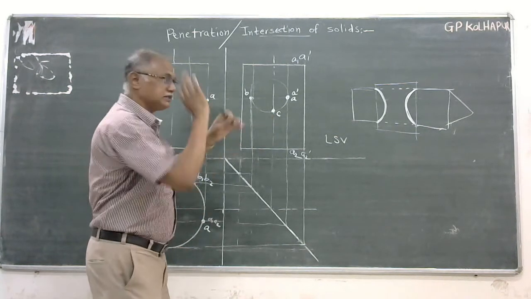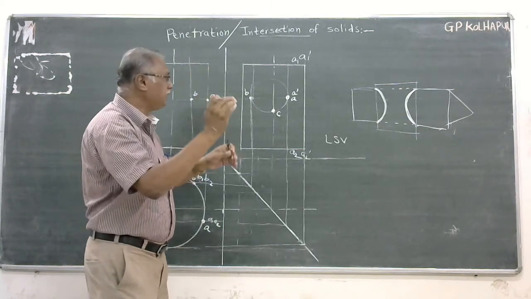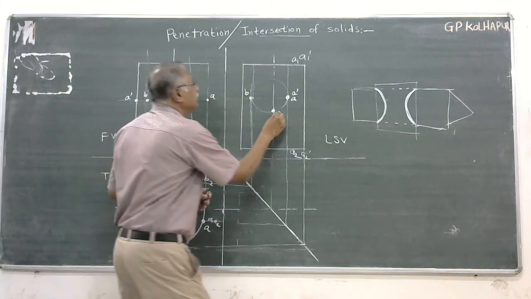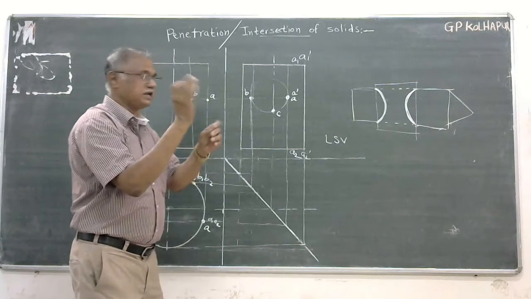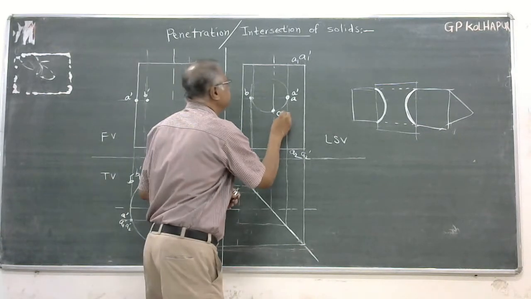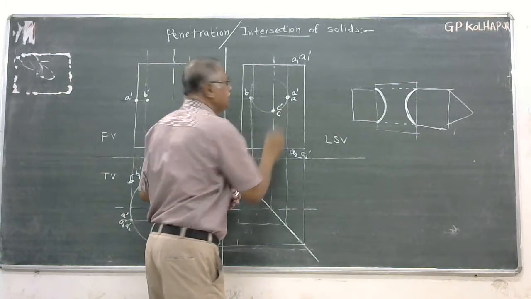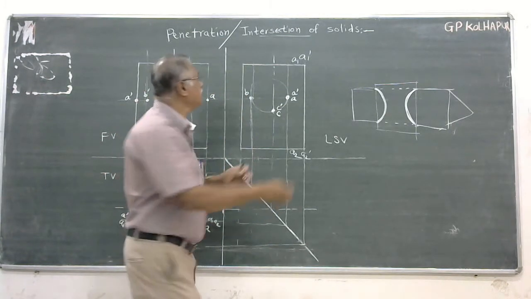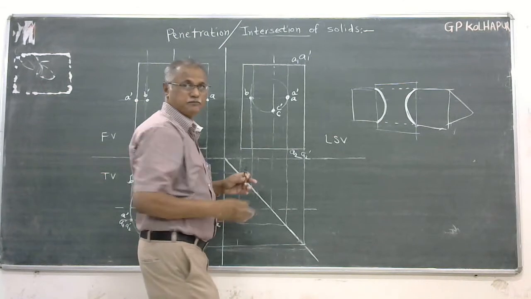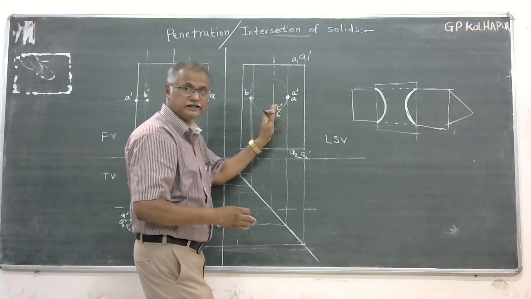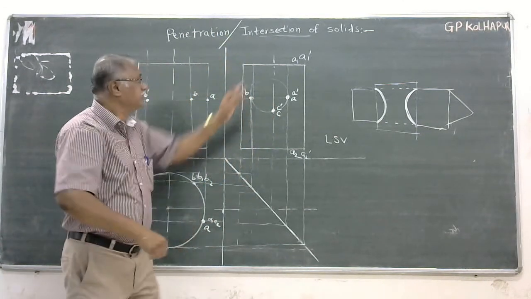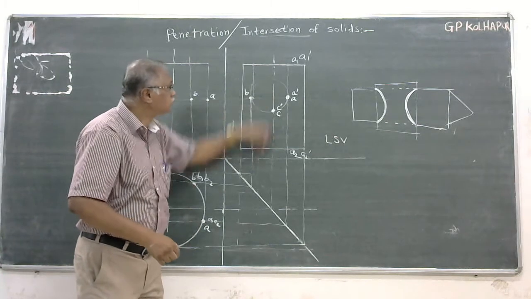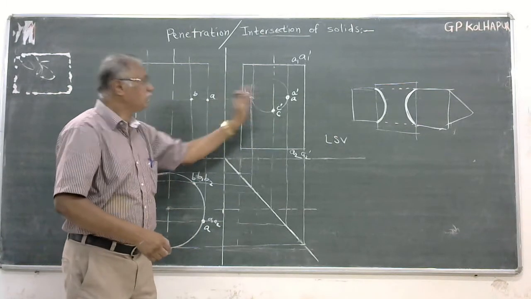It is on the surface, and that point is actually C1 on the front surface, and C and C dash on the front generator, which is passing parallel to this center line. Parallel to the center line, not the center line. The center line is in the solid, and I have taken points on the surfaces.